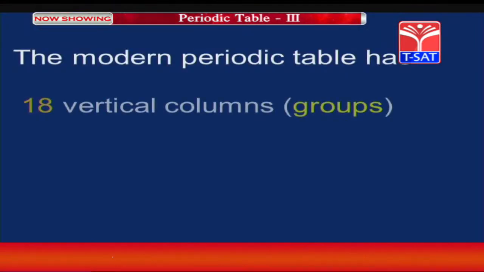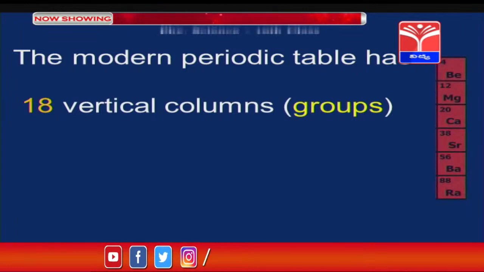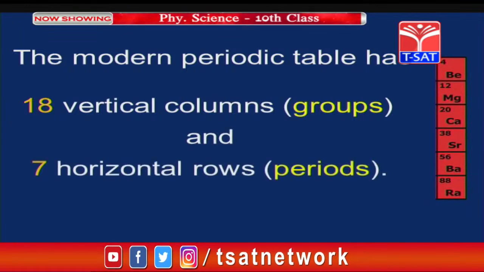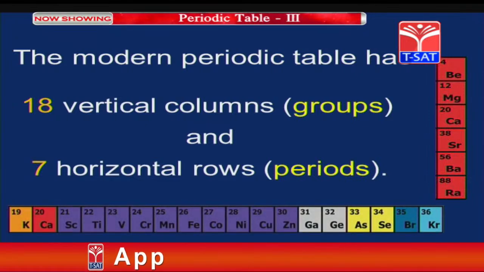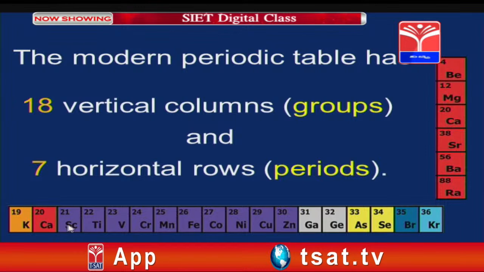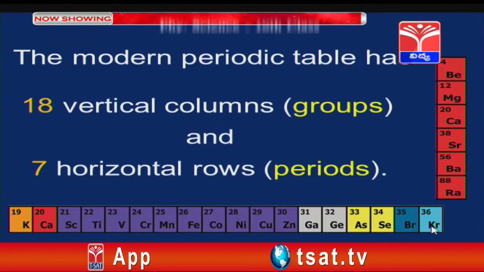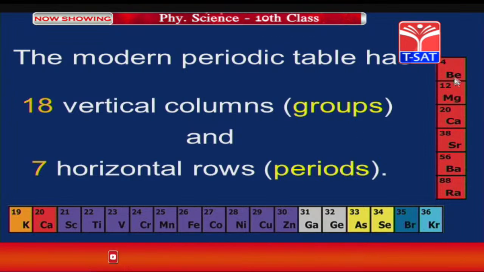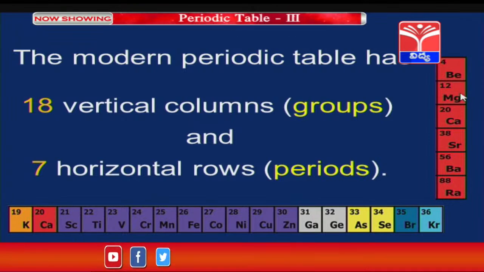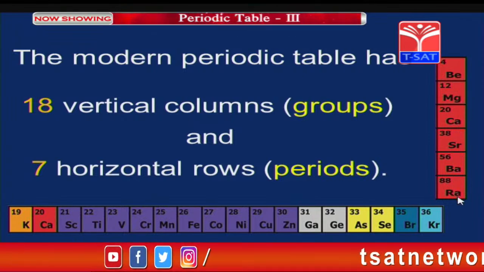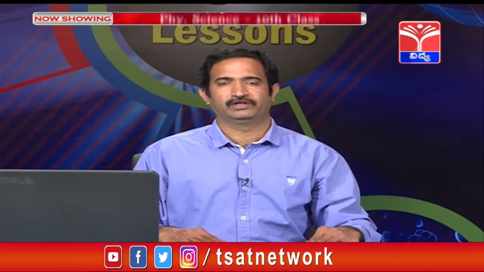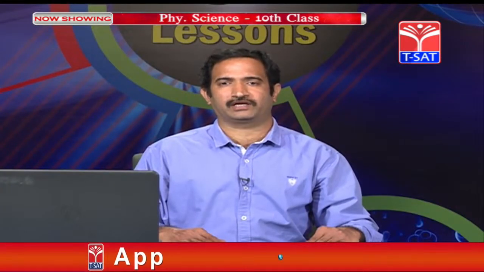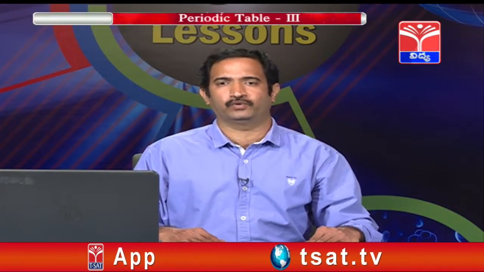The modern periodic table has 18 vertical columns like this and 7 horizontal rows called periods like this. Here is one period starting from potassium, calcium, scandium and ending with krypton, and here is a group starting with beryllium, magnesium, calcium, strontium, barium and radium. In the periodic table there are 18 vertical columns; they are called groups.